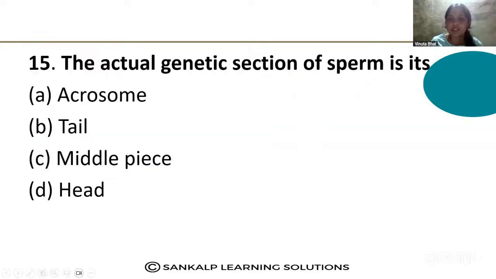The actual genetic section of sperm is its acrosome, tail, middle piece, head. The genetic material is present in which part of the sperm? Yes, option D, head, because it contains the nucleus. In the nucleus, you know that genetic material is present. Option D.